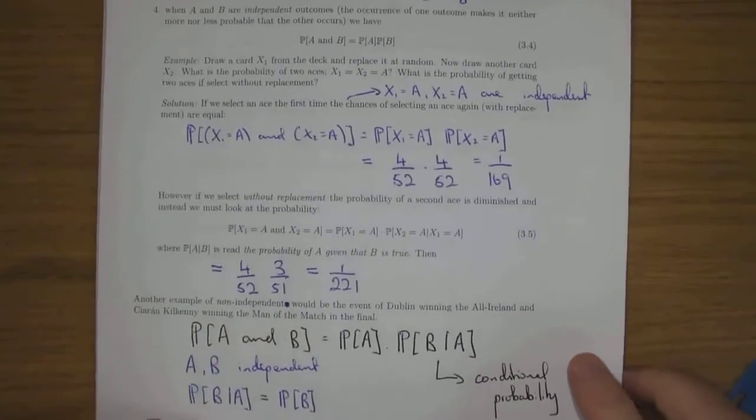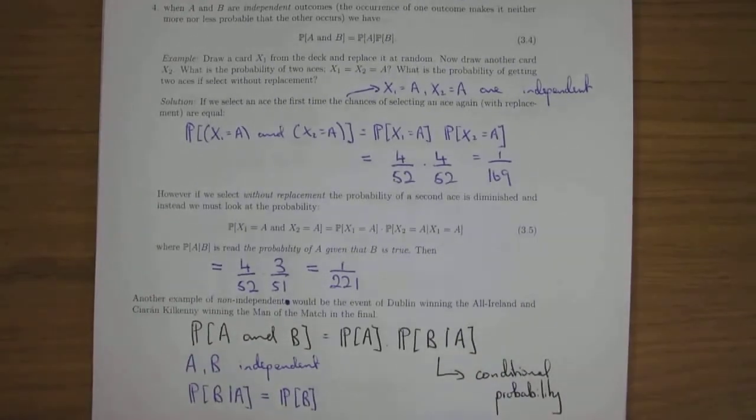But if the events are independent, then... I can't remember the language that the bookies use, related events or something like that. So related would be non-independent. So they won't multiply the probabilities. They will instead come up with a different figure. So for example here, if they were looking at this event, they'd look at Dublin winning the All-Ireland and Kilkenny winning man of the match.